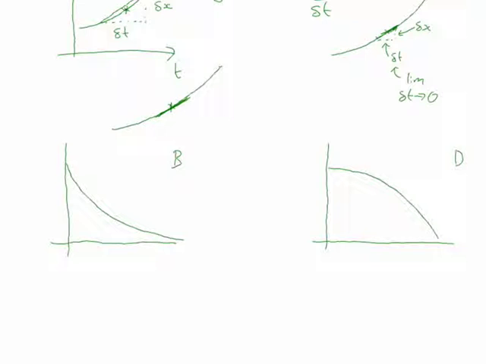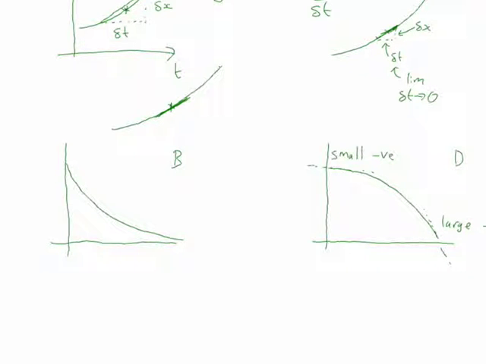In the case of D, if we look at the start velocity, we look at the gradient there, and it's a shallow gradient, but it's negative, so you have a small negative. At the end of D, you have a steep slope, which is also negative, so you have a large negative number.